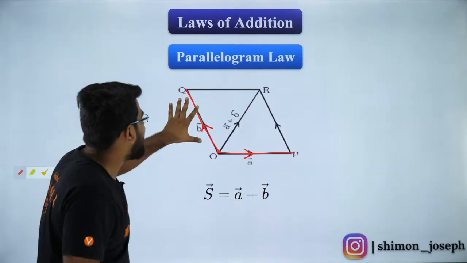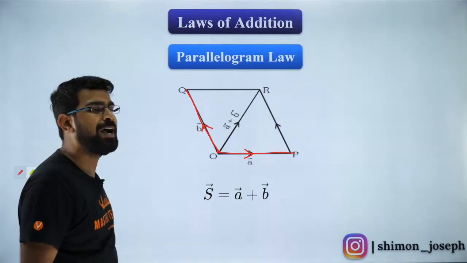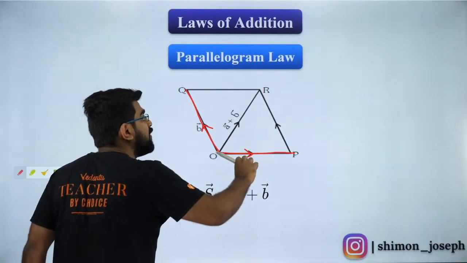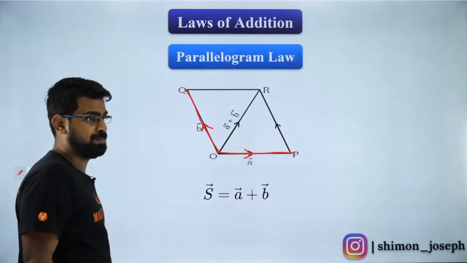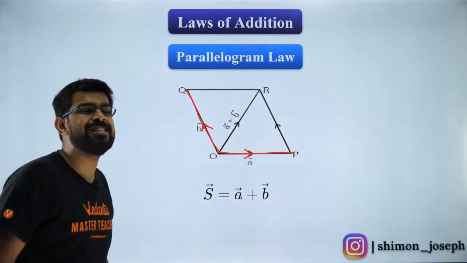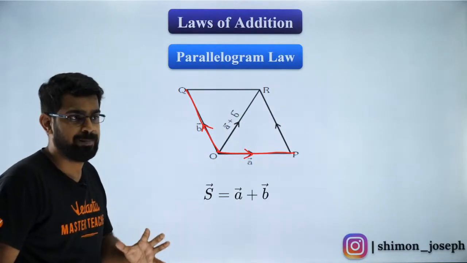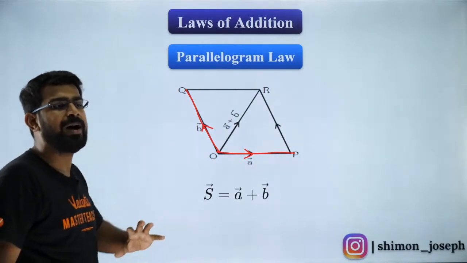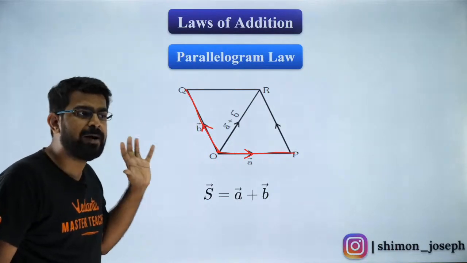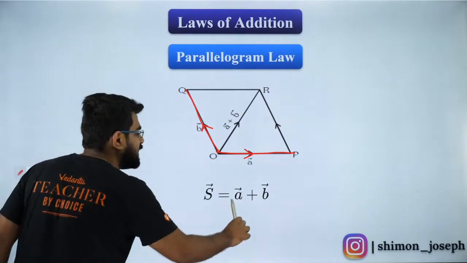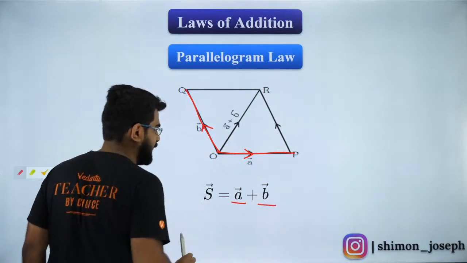If 2 sides of your parallelogram are given by A vector and B vector, then the resultant is given by the diagonal of that parallelogram. Are you all clear with it, my dear students? Everybody is cool with it? Fantastic. So the resultant is nothing but A vector plus B vector.